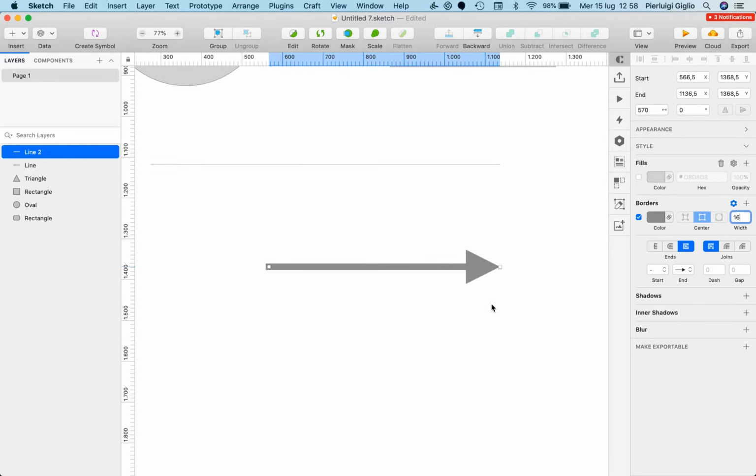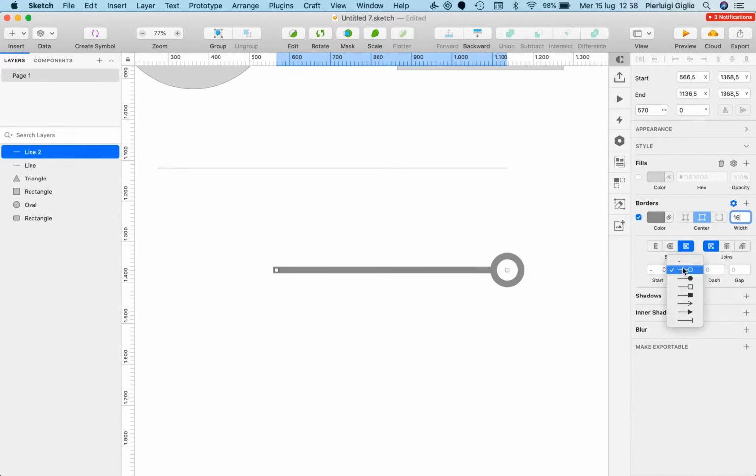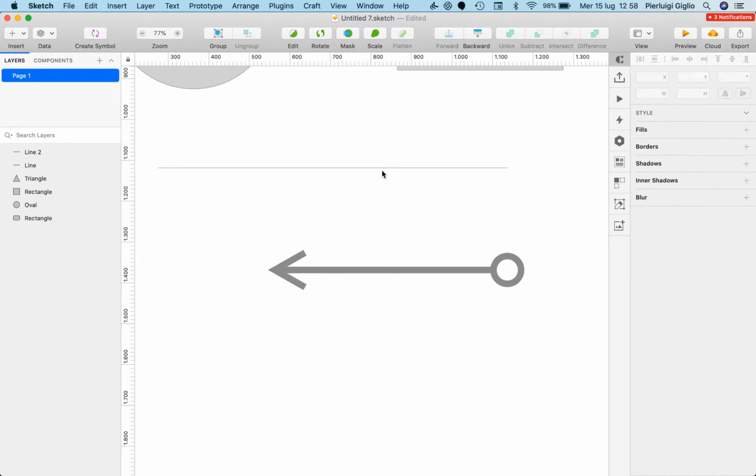Now the good thing about arrows is that you have a few options over here. So if you want to create, for example, a wireframe with connection points and you want to give that sense, you can definitely change it from here. You can also change the start part of the arrow and the end part, and you can also add dashes on both the lines and the arrows.